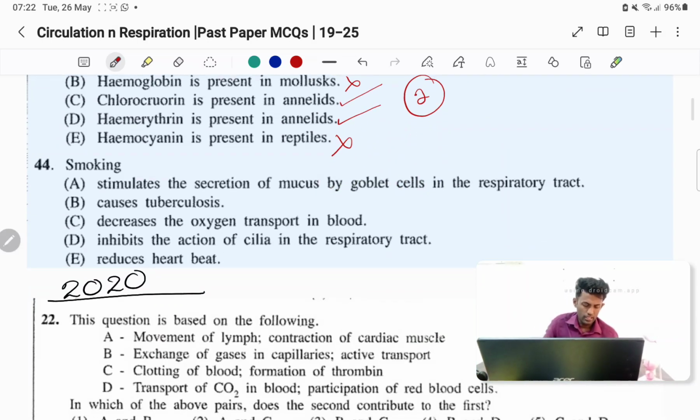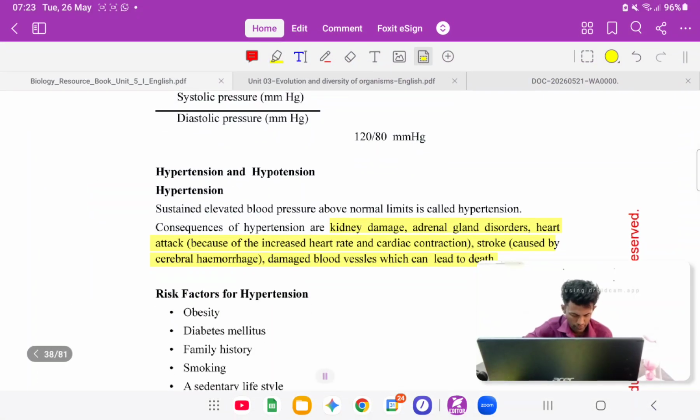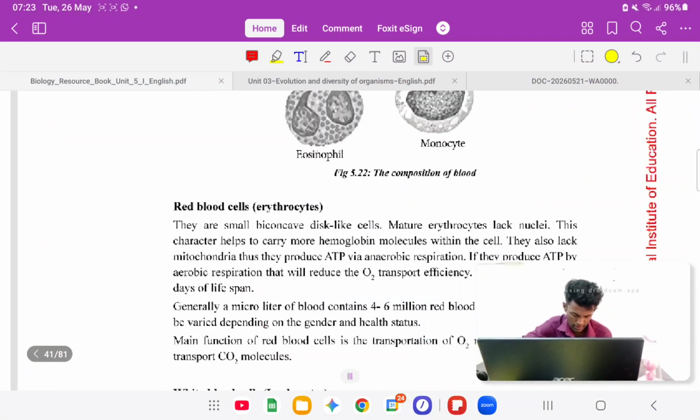Okay, so then the 44th, smoking, is another important topic. This can be asked in the essay paper also. There are a lot of points there. Before going to this question, we'll take a few minutes to discuss smoking.